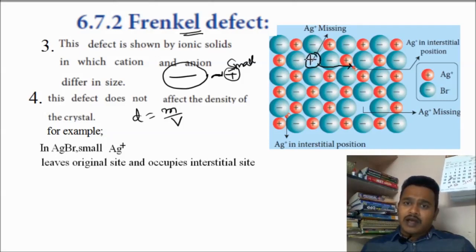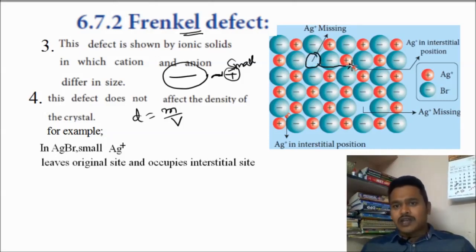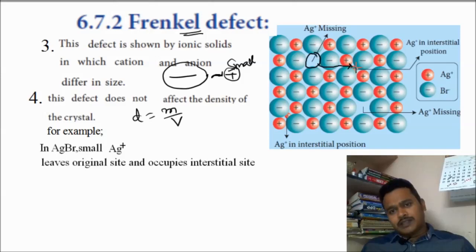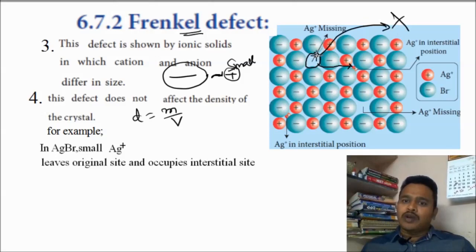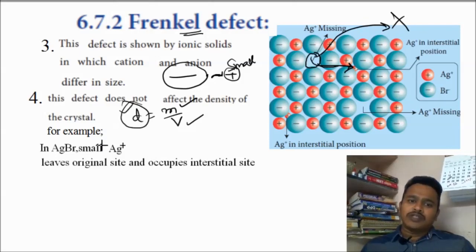Whatever ion is missing here, it stays in the crystal only, in that crystal lattice, in that solid only. It is not coming out. It is just here only. So the mass is not going to change. As we know, the volume is not going to change, so the density is not going to change.